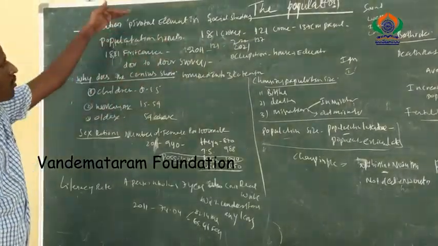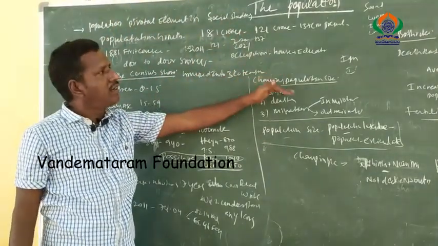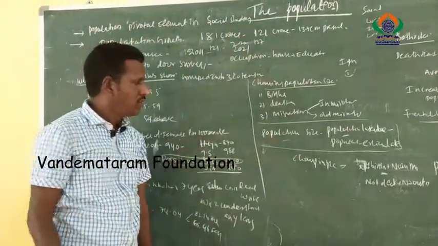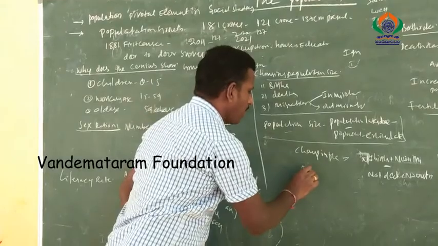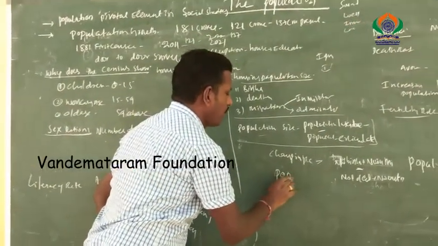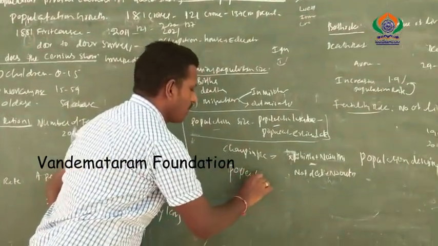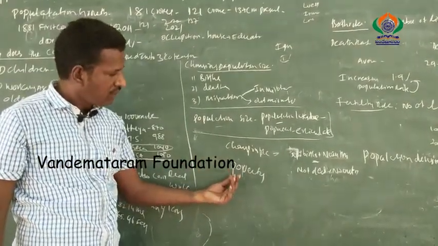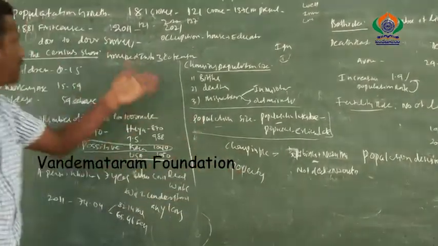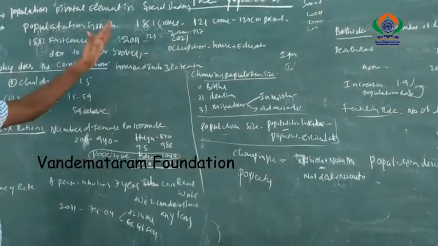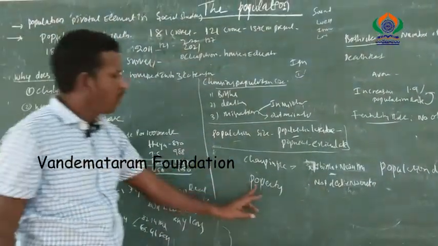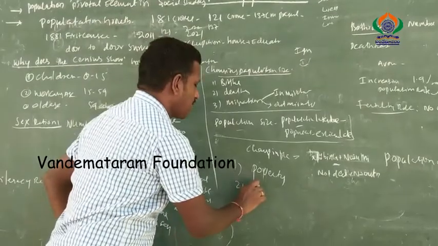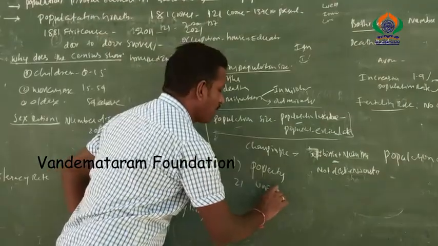Population growth will give rise to a number of problems, such as poverty. Most of the people in India are suffering with poverty, and the poverty comes from population growth. The second problem is unemployment.